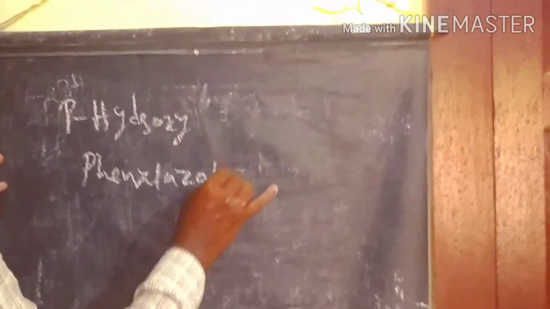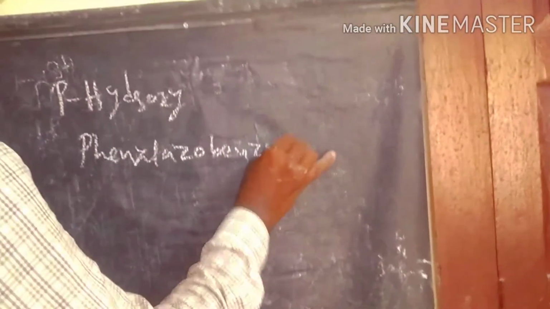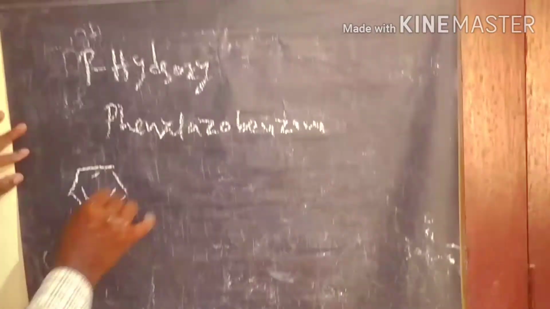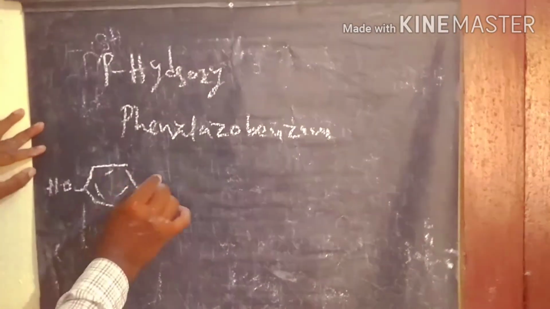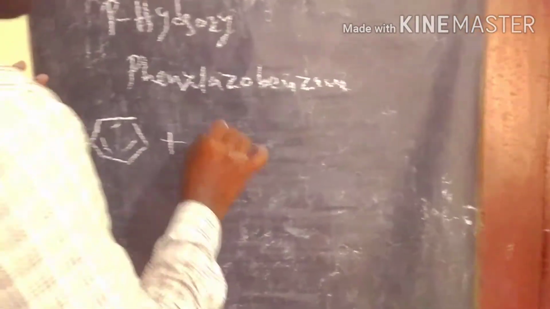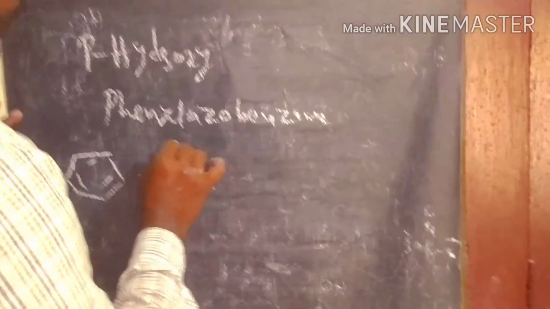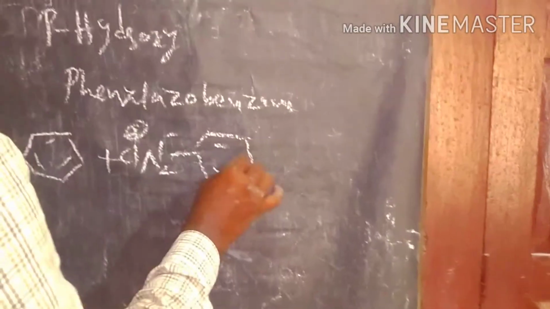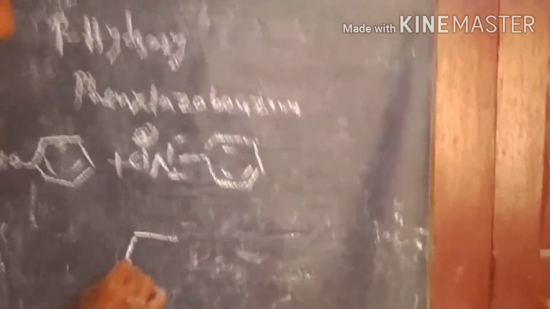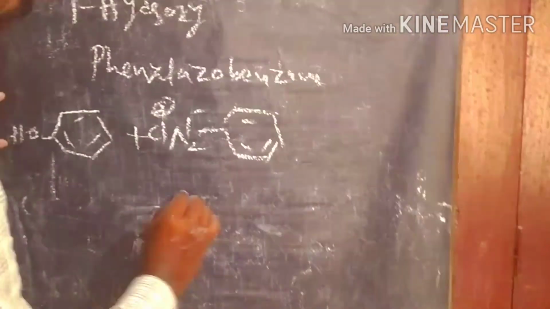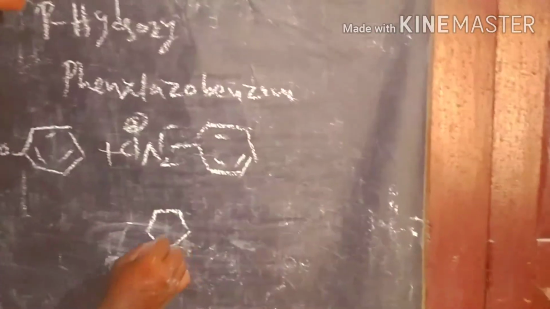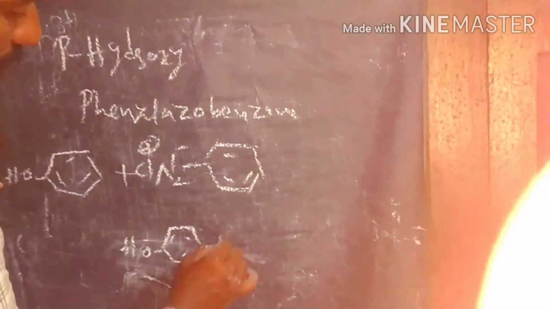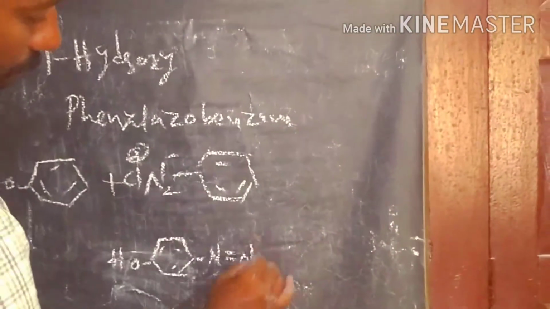This is the product we get, from the diazonium salt reacting with phenol. This is the way we prepare it.